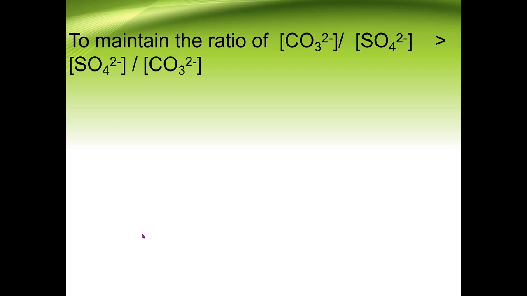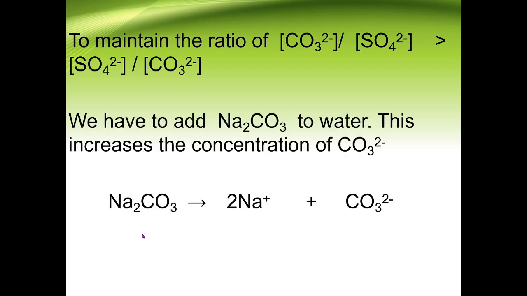So we need to add a salt which contains CO3 2- ion, which is the common ion effect. Which salt do we need to add? We need to add sodium carbonate into the water. Sodium carbonate, after dissociation, gives sodium ion and CO3 2-, so the concentration of CO3 2- increases by the addition of sodium carbonate.